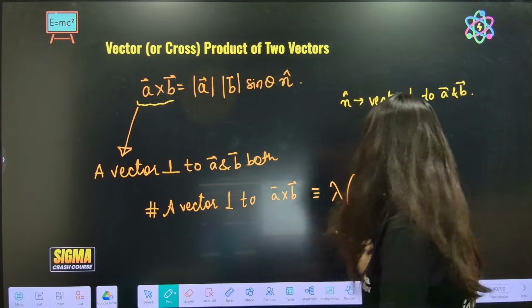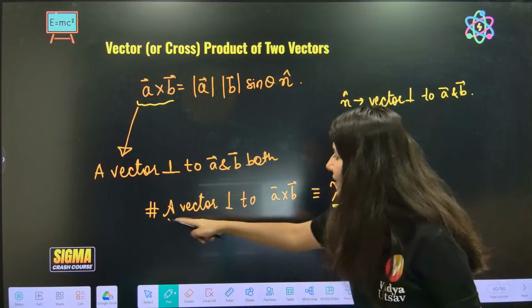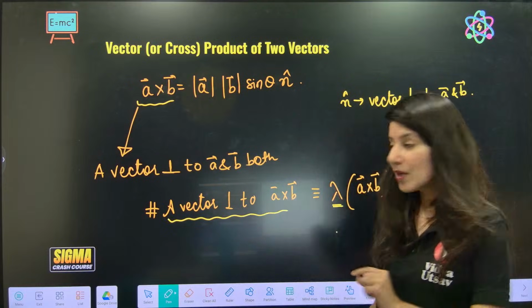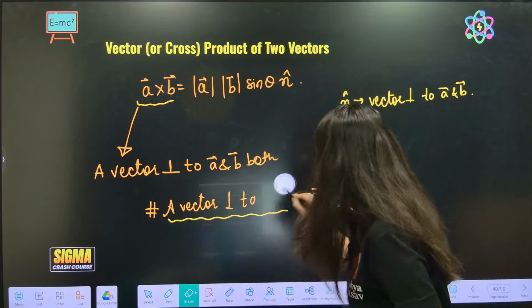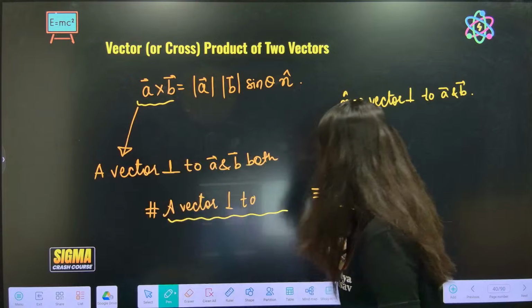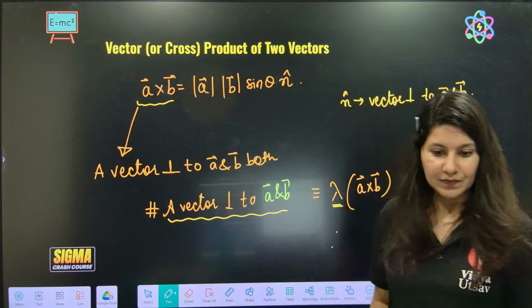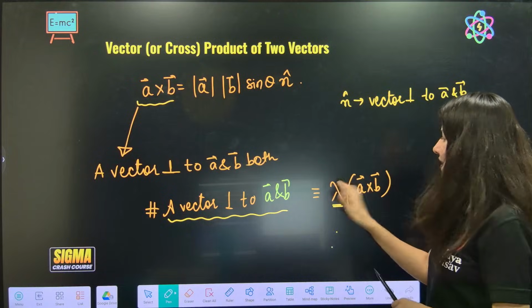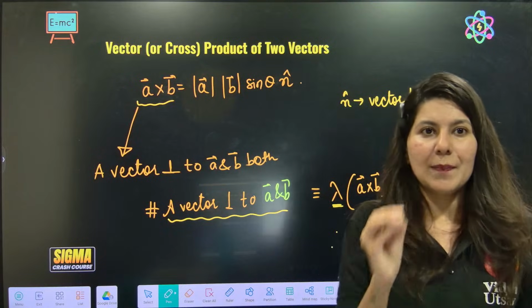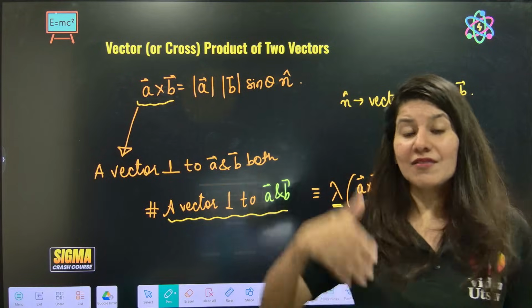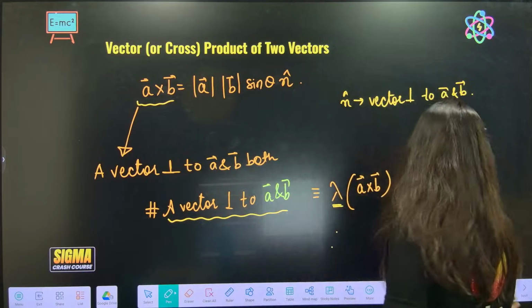Okay, this lambda is representing the magnitude, because this problem statement is saying a vector perpendicular to both A and B. Yes, lambda is actually optional. Lambda means that you are applying a magnitude. Magnitude can be anything. In fact, it can be given in the question. So there is one more condition which should be given in the question, right?